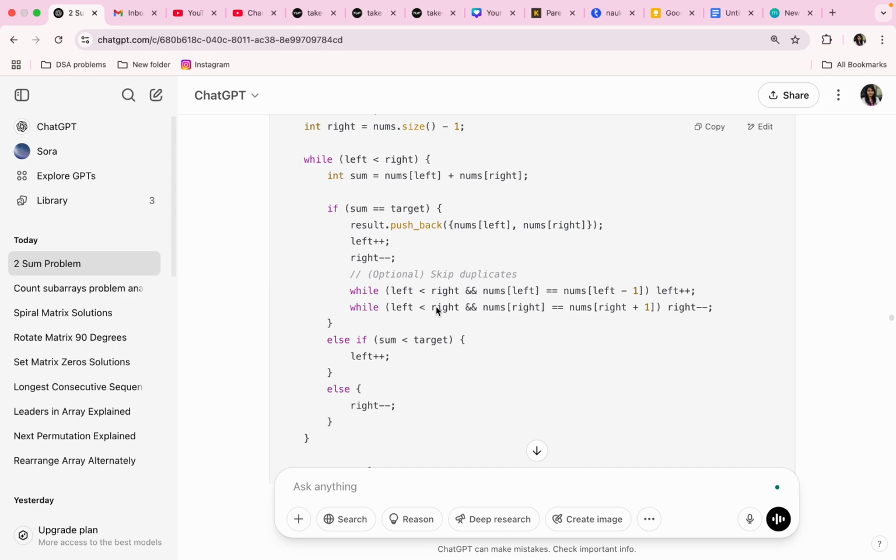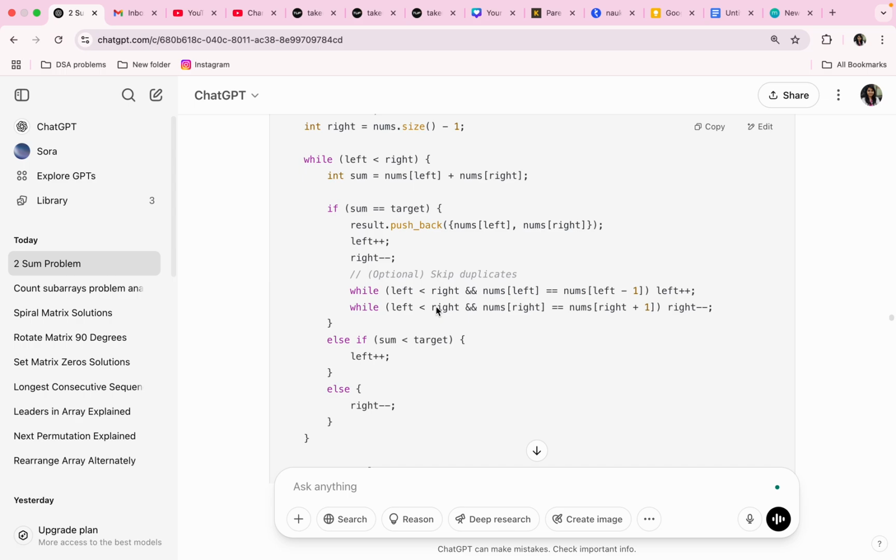Okay, this left is less than right check is important. And nums[right] equal to nums[right + 1]. Right is comparing with right plus 1, left is comparing with left minus 1, and if that is the case, left++. If right is the case, right--. Else, if sum is less than target, left++.